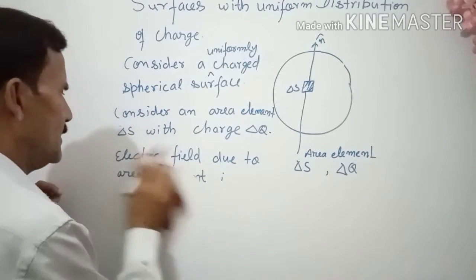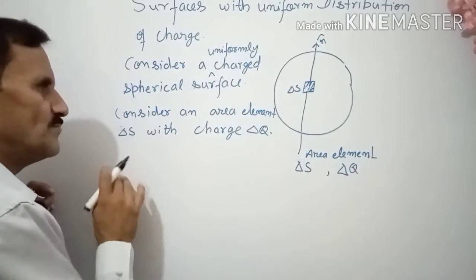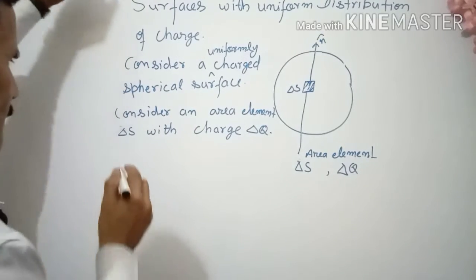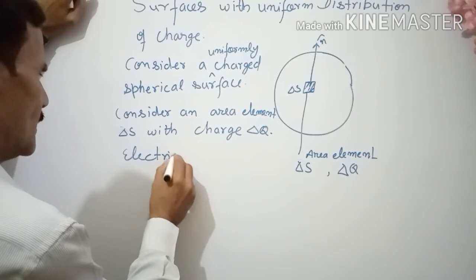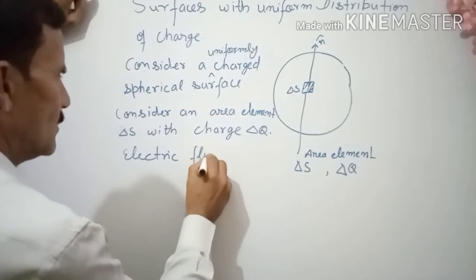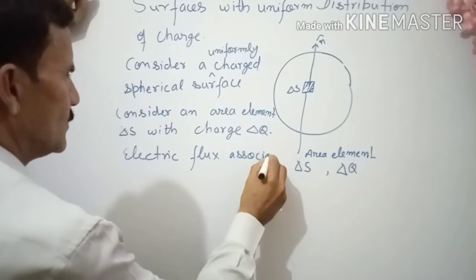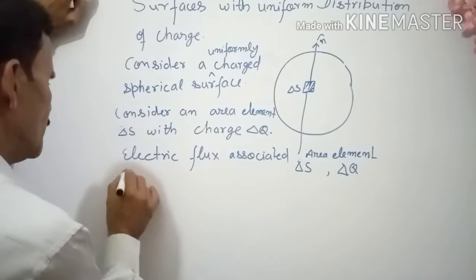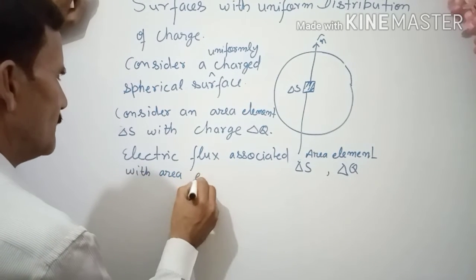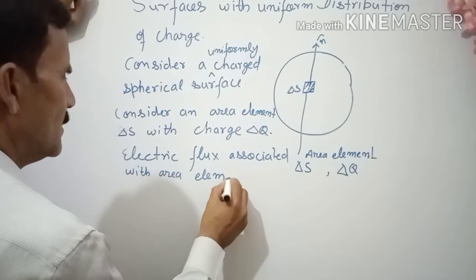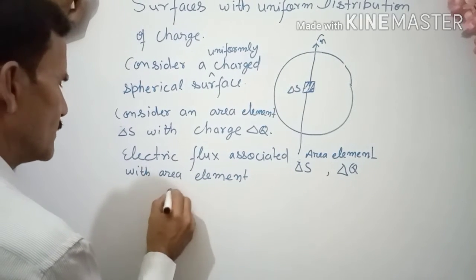Or better, he took electric flux. He considered electric flux associated with an area element. So this is the definition of electric flux.